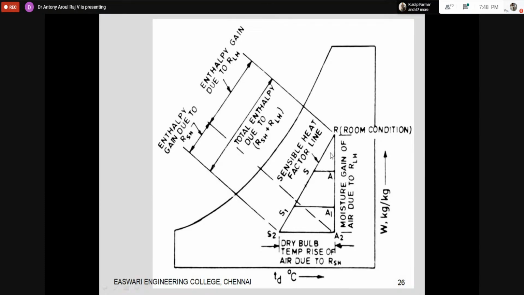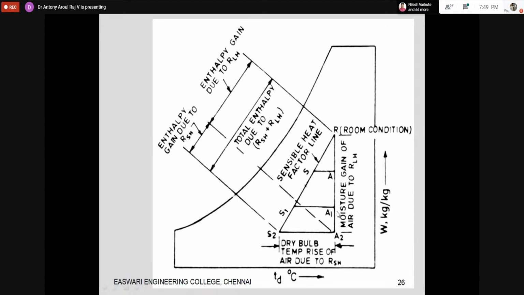Now this is very, very important. There are some places where the room latent load will be negligible, and some places where it will be very much higher, especially in places like Chennai and the coastal areas. What happens if the room latent load becomes higher? The vertical axis will be more compared to the horizontal axis. The horizontal axis depends on the sensible heat, but the vertical axis depends on the room latent load. If the room latent load is somewhere here, then my sensible heat factor will be very much smaller.